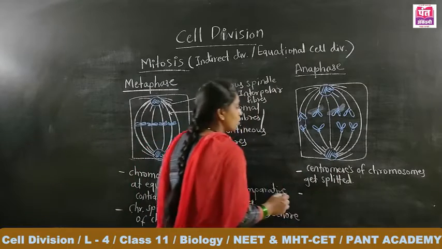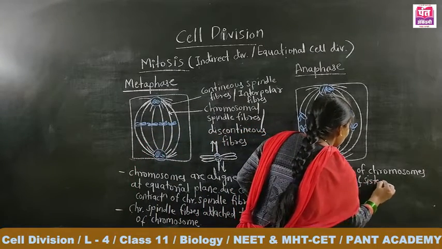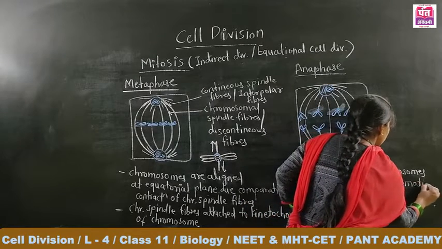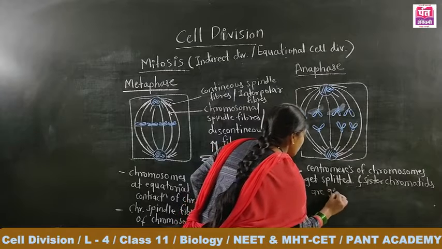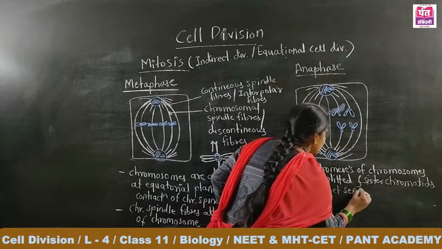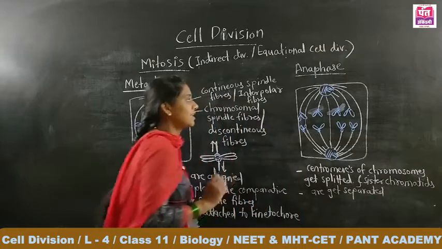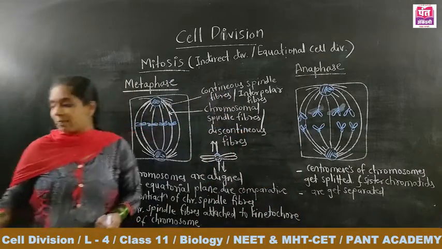The centromeres of the chromosomes get split, and the sister chromatids get separated. That is the first stage. Here the sister chromatids are separated.